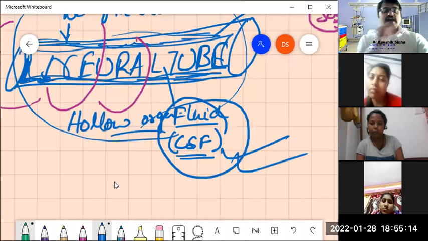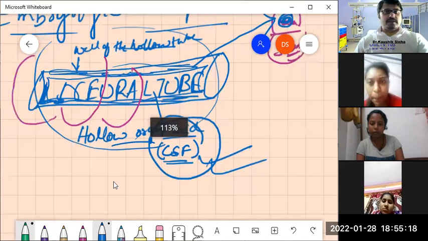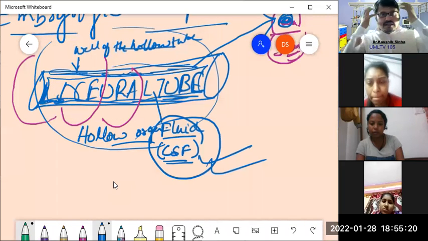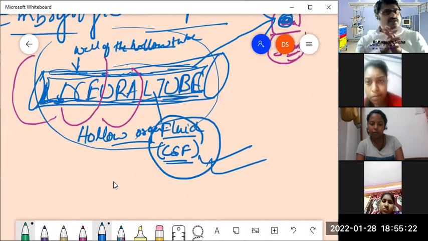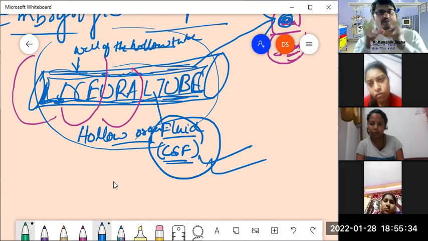And this is having definite advantages. What is that advantage? Let me explain. The brain that is inside the skull is a soft organ. It's a very soft organ, actually. Mathar ghilu, you can say it in Bengali, the very layman's term. So that's a very soft organ.